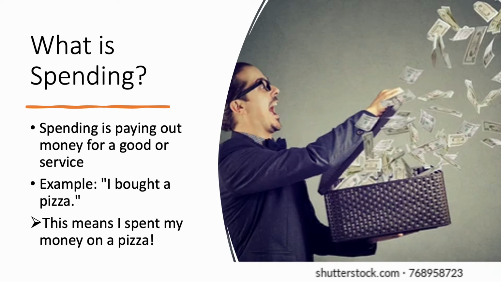So this gets us into our new lesson today of what is spending. So spending is paying out money for a good or service. An example of that would be, I bought a pizza. This means I spent my money on pizza. I only spent my money on this pizza because this is the good or service that I am buying with my money.